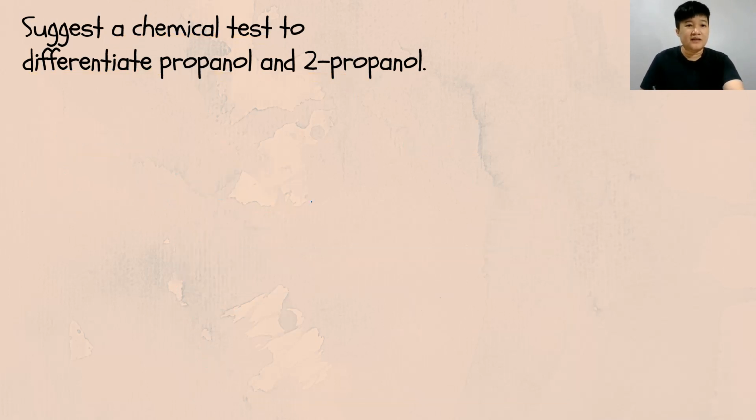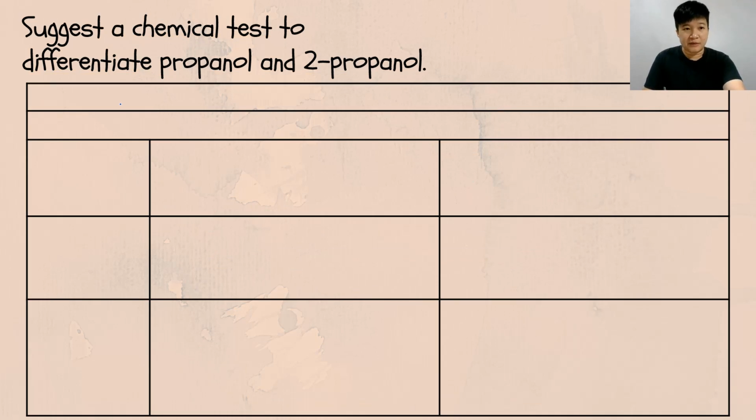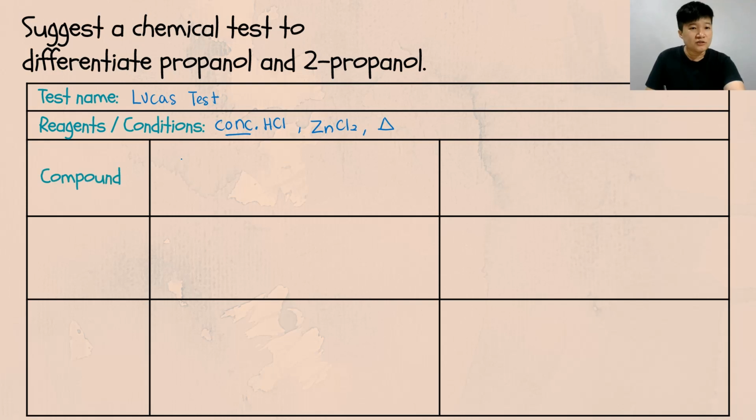So, let's start with the table. Having the name of the test. So the name of the test now is Lucas test. The reagent and condition that we are using is your concentrated hydrochloric acid. Make sure you have the word concentrated down. Zinc chloride and also heat. So for the compound, you can write the name and also draw the structure out.